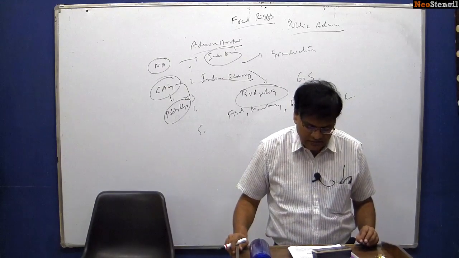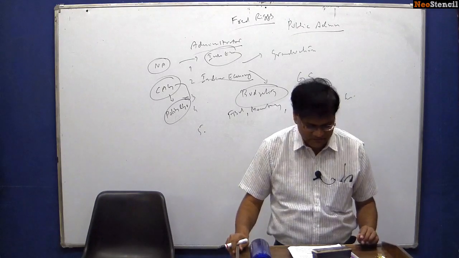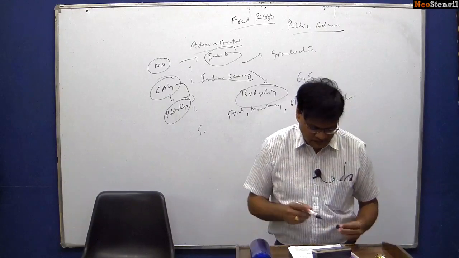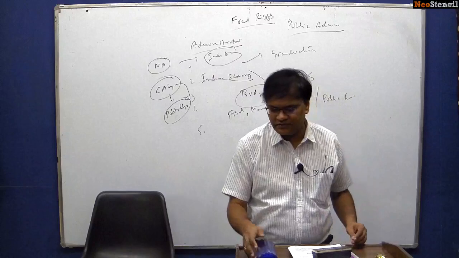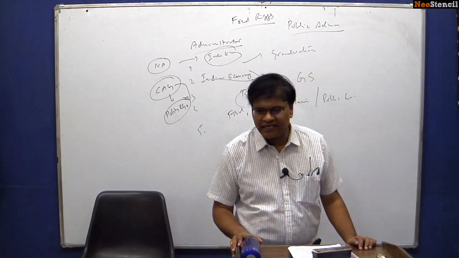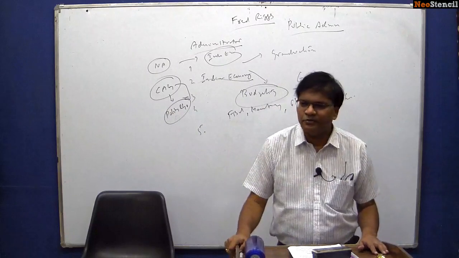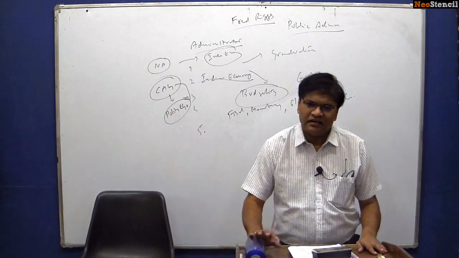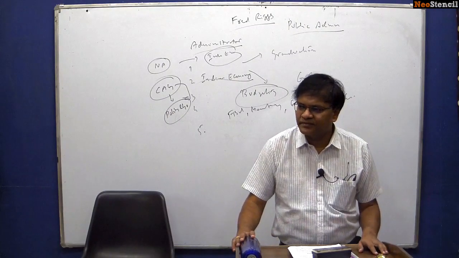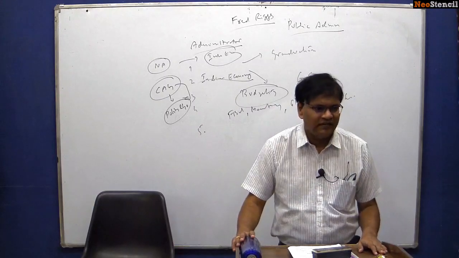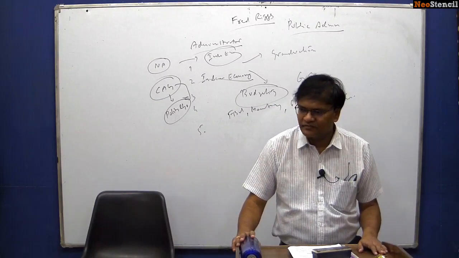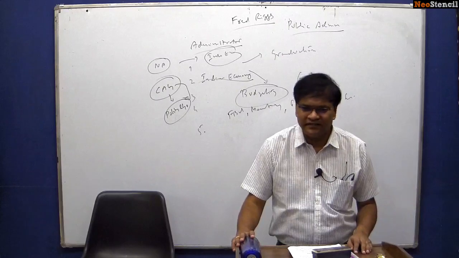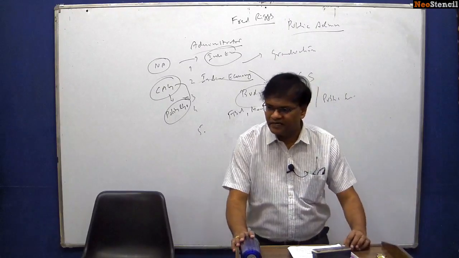Then we will come to the rest of the topics in our Indian administration, paper 2. Please remember, when we are doing Indian administration, we will be covering the whole of your syllabus of the polity governance paper. You don't have to study even a single alphabet for the rest of your polity governance paper, apart from what we will be covering in our Indian administration. That is what you can be sure of. Maybe except 1 or 2 small topics. Otherwise, everything will be covered in our Indian administration.